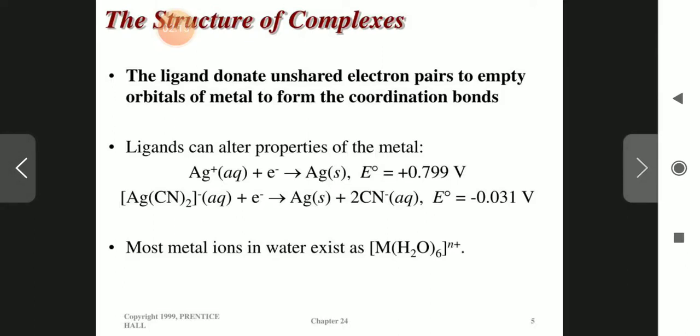The ligand can alter the property of the metal. Ag+ takes 1 electron and converts into Ag, so the electropotential is plus 0.799 volt. [Ag(CN)2]- when it gains 1 electron converts to an Ag atom plus 2 CN- ions, so the electropotential will be minus 0.031 volt. Most metal ions in water exist as [M(H2O)6]^n+.